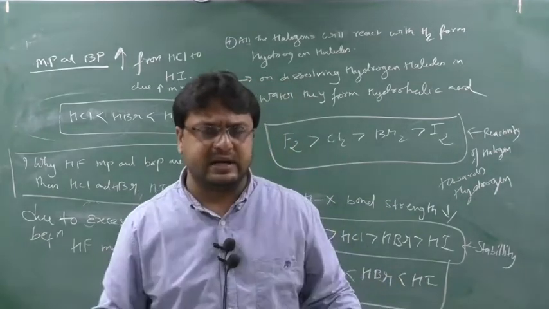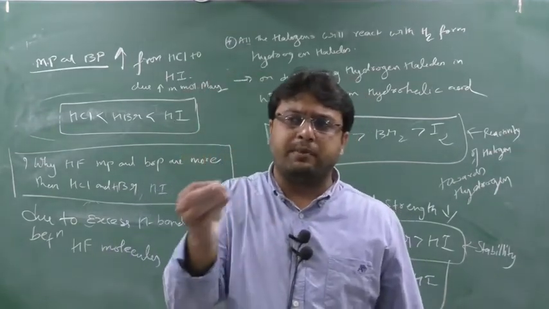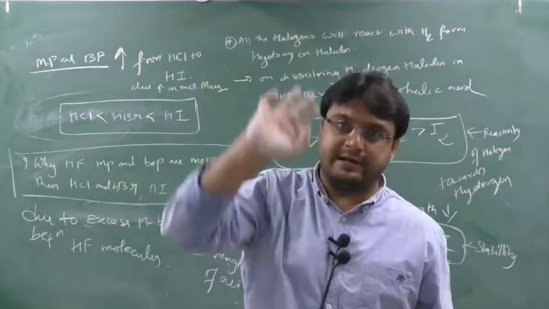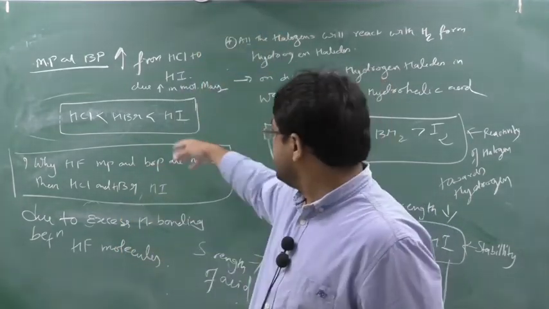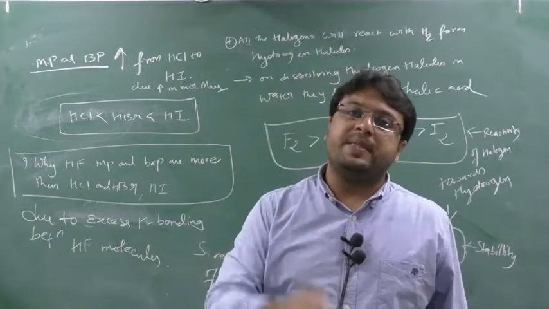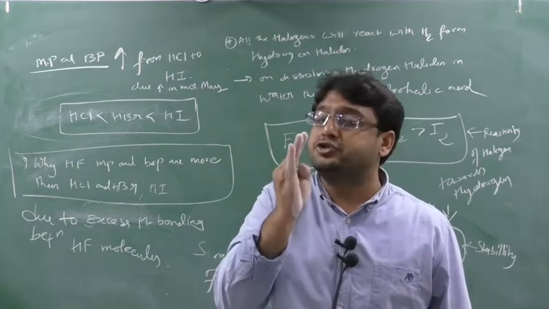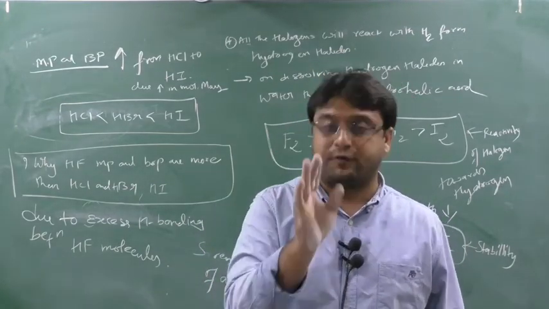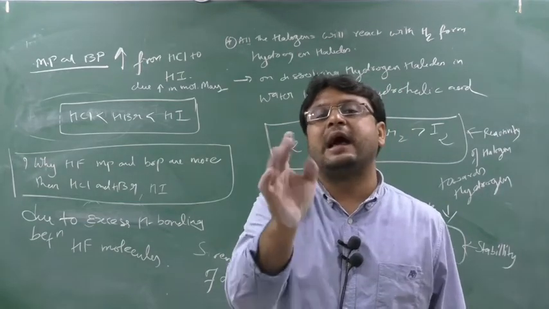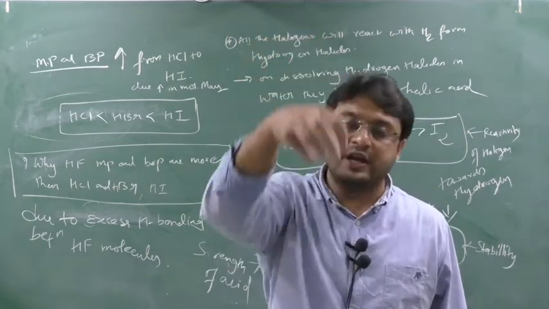They will ask why the melting point and boiling point of H2O or HF or NH3 are higher than other hydrides. Only one reason: there is excessive hydrogen bonding between the molecules of ammonia, water or HF. They have a high melting and boiling point compared to the rest of their own group.